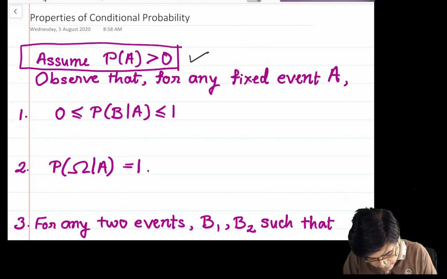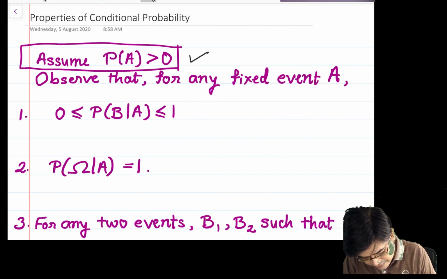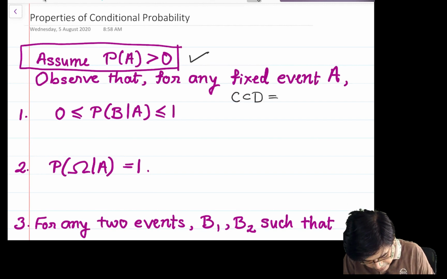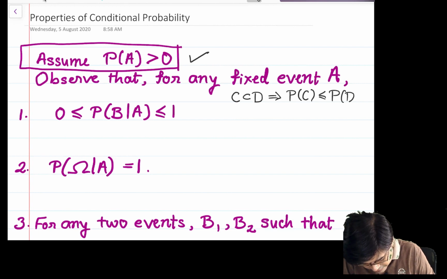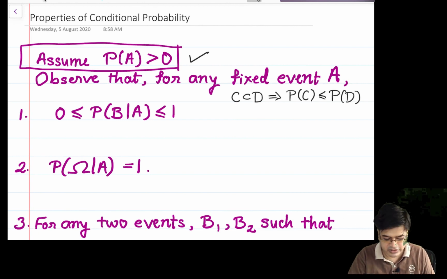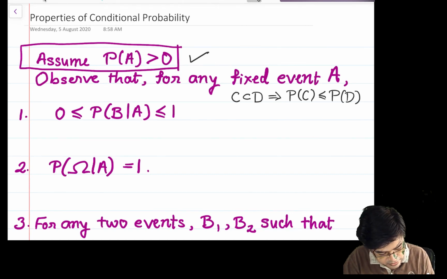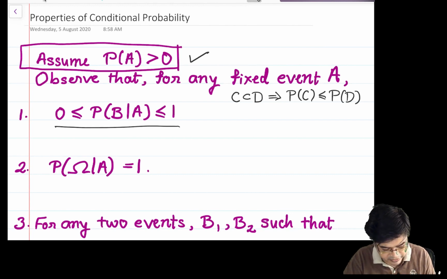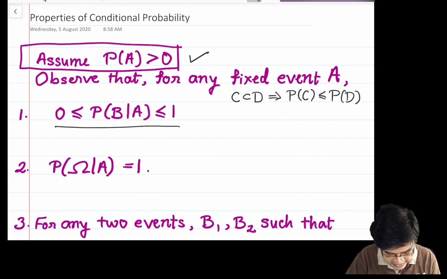For example, we know one property of probability, that if I have C which is a subset of D, then probability of C is less than or equal to probability of D. I will use this property to prove that 0 is less than or equal to P(B given A), which is less than or equal to 1.